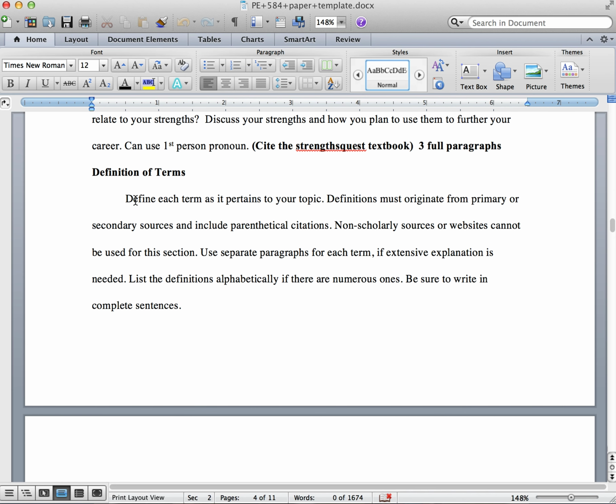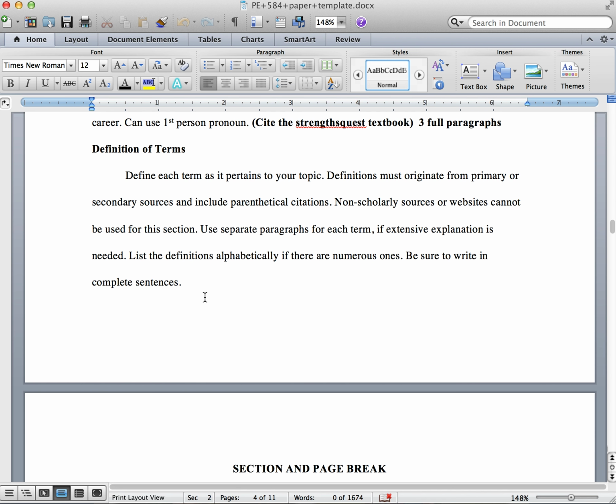In the final section, you're going to identify various terms as they relate to your topic, and you're going to provide an operational definition for these terms as you discuss them in your paper. The definitions must be scholarly and originate from primary or secondary sources, so from research articles or textbooks. They should not be defined from non-scholarly sources like WebMD or Wikipedia, and you want to make sure that you provide appropriate parenthetical citations.